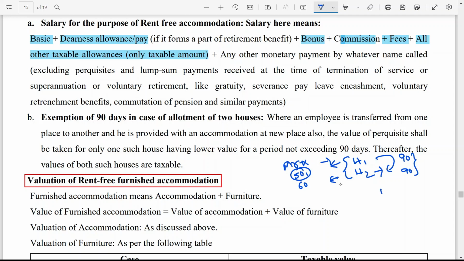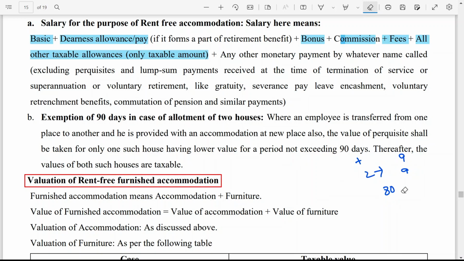But if he is staying in both the houses for more than 90 days, that is 180 days, then in that case you have to treat both house 1 and house 2, find out the value of perquisite for each, make the total, and pay tax on the total. So this is all about if the house is provided at two different places.